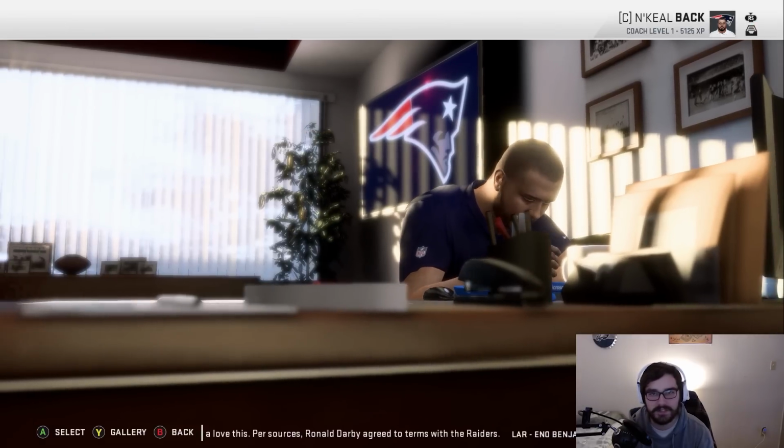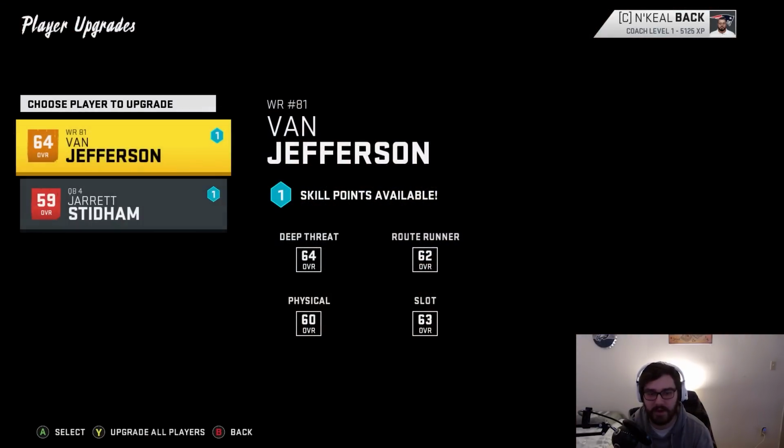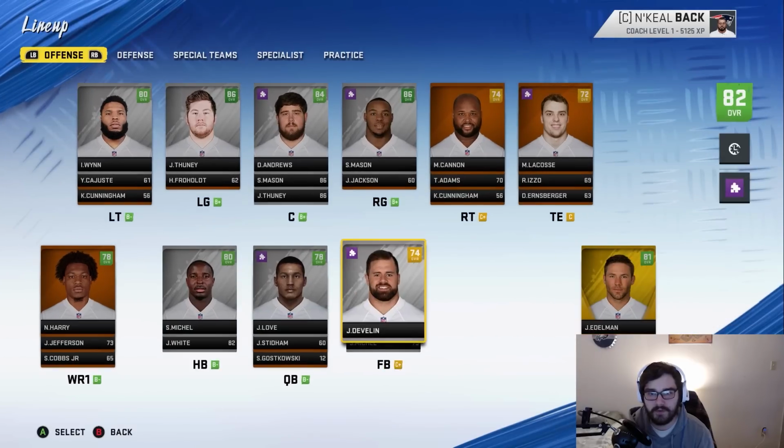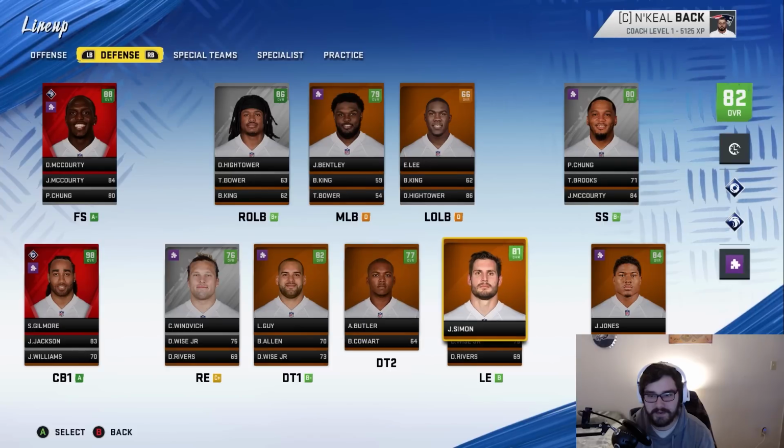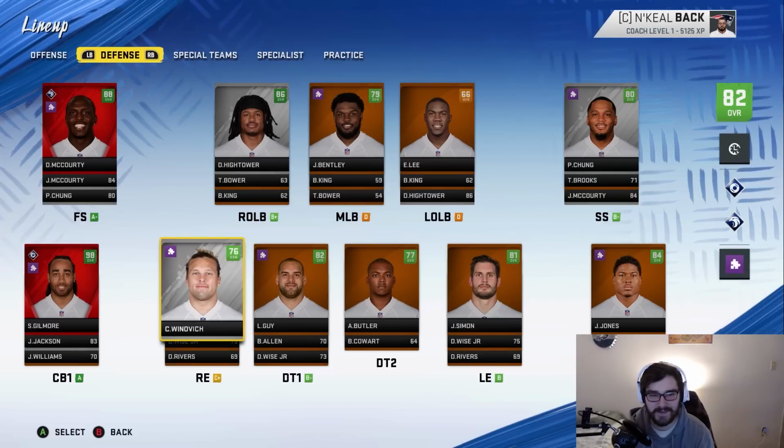Let me upgrade the team, and I'll show you what the team is looking like. We only have 2 upgrade points, and Jarrett Stidham is one of them. That's awesome. The team's chilling at an 82 overall right now, looking pretty nice. Jordan Love's up to a 78. John Simon went up a little bit. I think Chase Winovich went up a little bit as well.